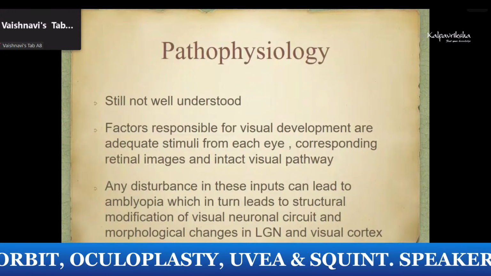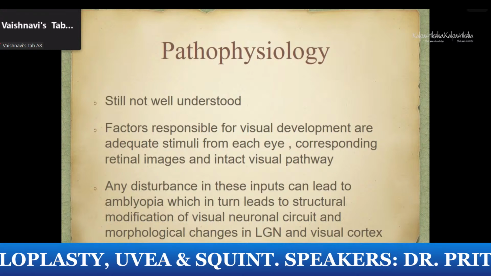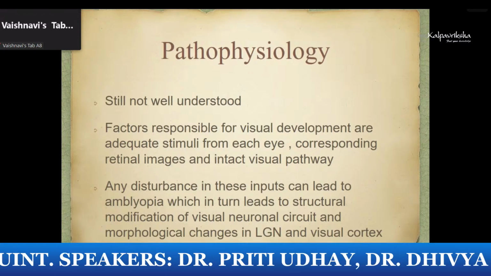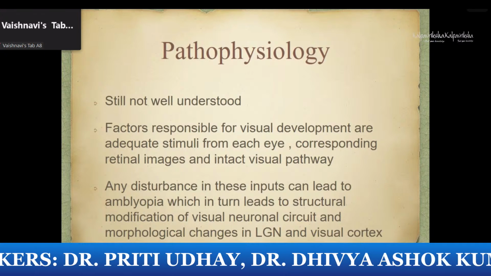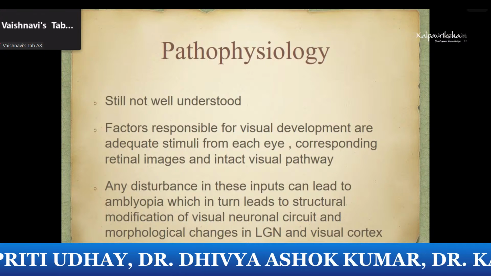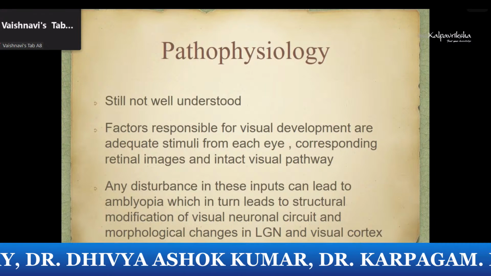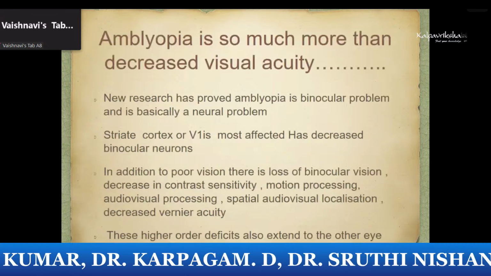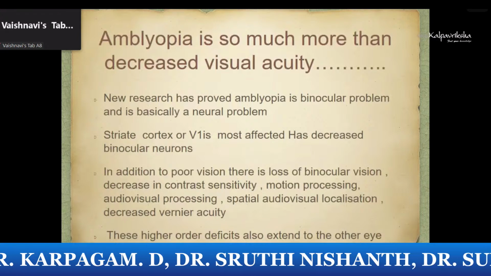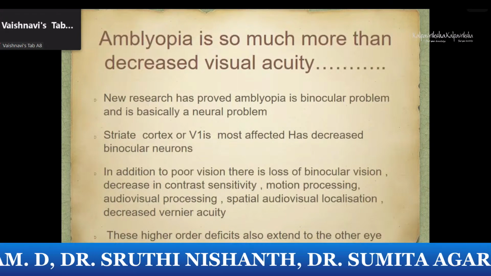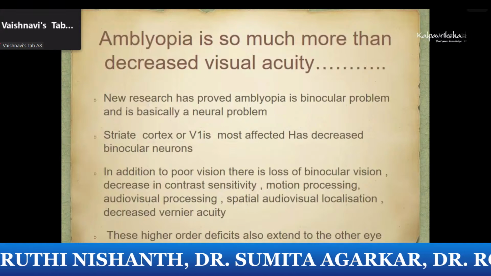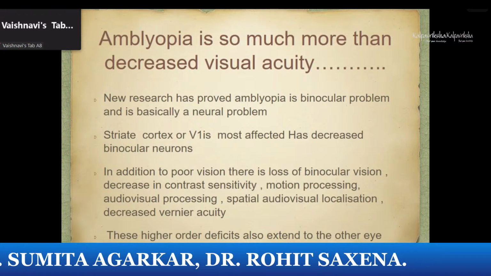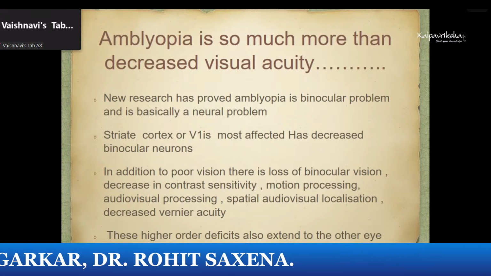If there is a disturbance in any of these inputs, it can lead to amblyopia, which in turn leads to structural modifications of visual neuronal circuits and actual morphological changes in the lateral geniculate nucleus and visual cortex. So, new research has proved that amblyopia, even if the visual acuity is less in one eye, is almost always a binocular problem and is basically a neural issue rather than an ophthalmic issue.